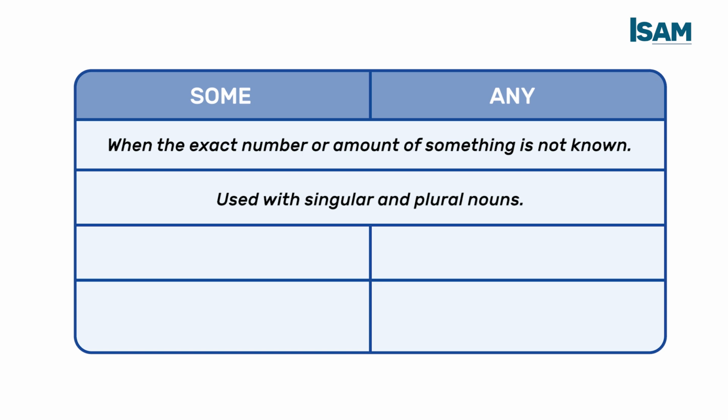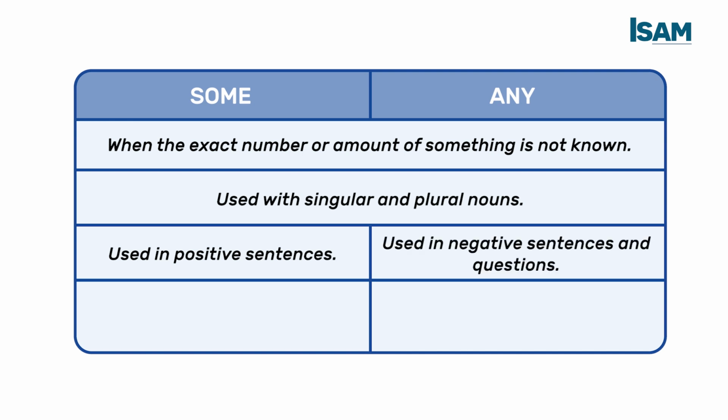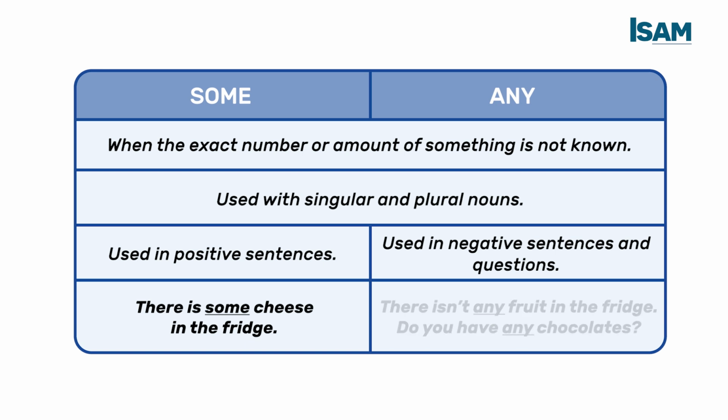Some is used with positive sentences, and any is used with negative sentences and questions. Let's see many examples. There is some cheese in the fridge. Cheese is a singular noun. For that reason, we are going to use some to mention this noun.